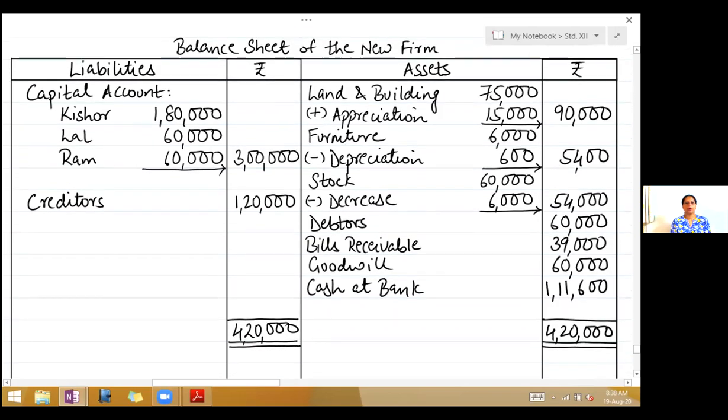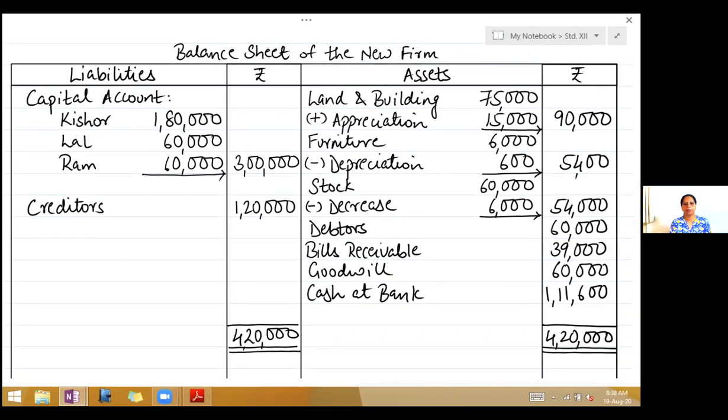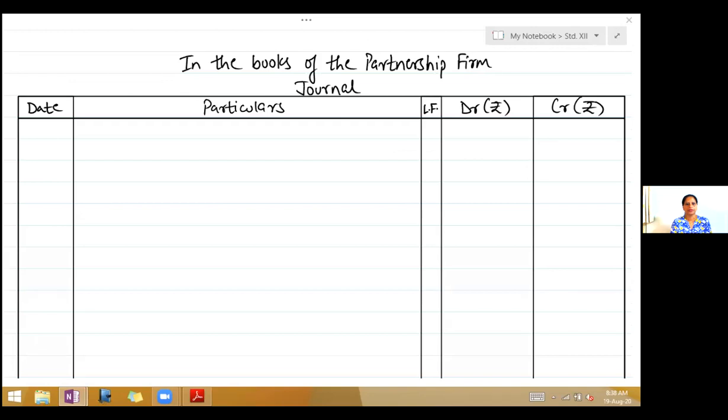Now children, in this problem, they have asked us only the balance sheet and journal entries. So now based on this, we will draw the journal. So you will have to take the next page, write down in the books of the partnership firm. Below that, write journal and then draw the format of the journal: date, particulars, ledger folio, debit amount, credit amount.